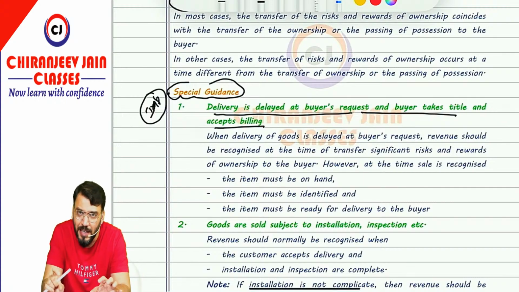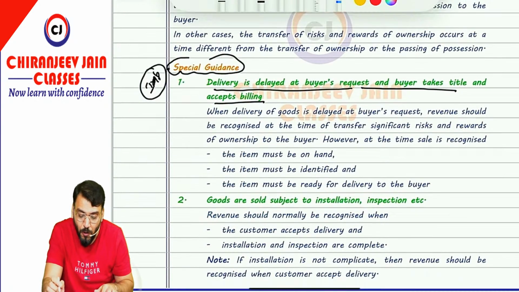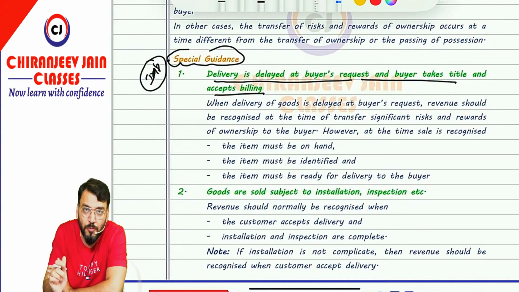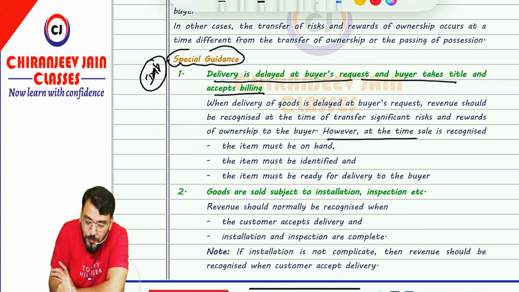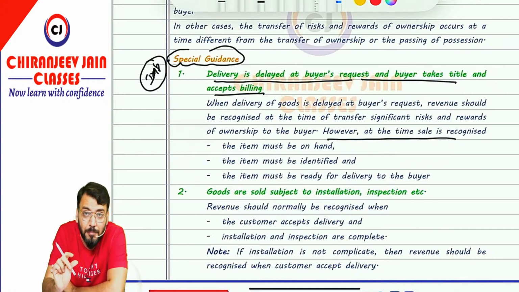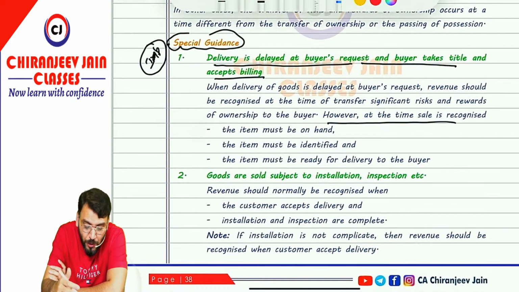So in that case what AS 9 says is that the revenue should be recognized when all the significant risk and reward have been transferred. But sir, how can we identify? So AS 9 says that if all these conditions are satisfied, then revenue will be recognized. However the time of sale is recognized, the item must be on hand. If the item is on hand, it means the goods are already manufactured. The item must be identified, this belongs to that customer. So the item must be on hand, it means it is already manufactured.